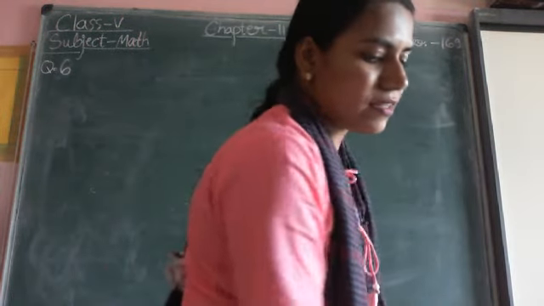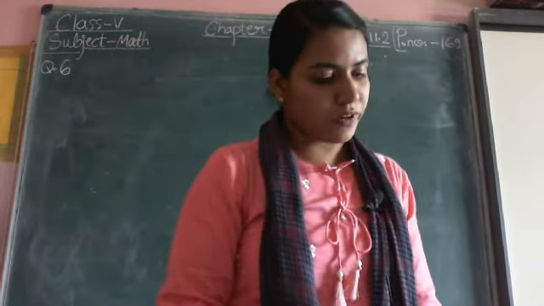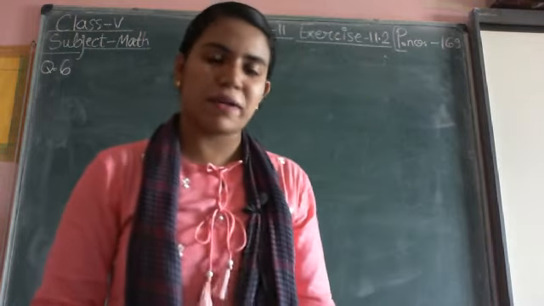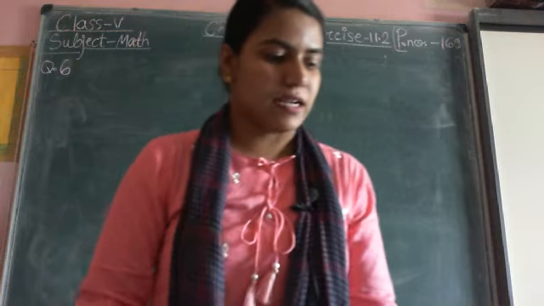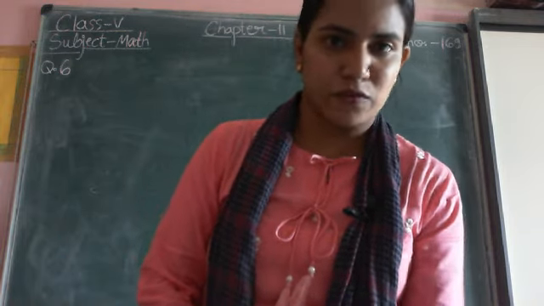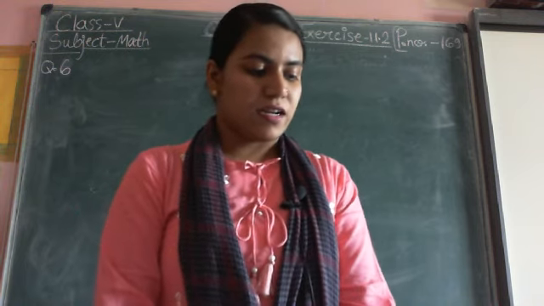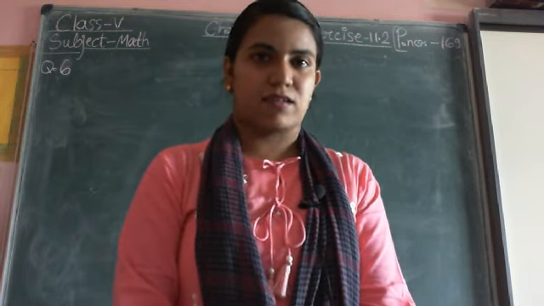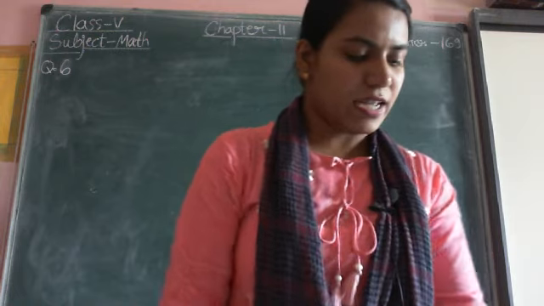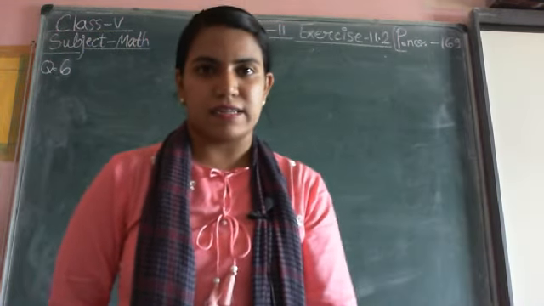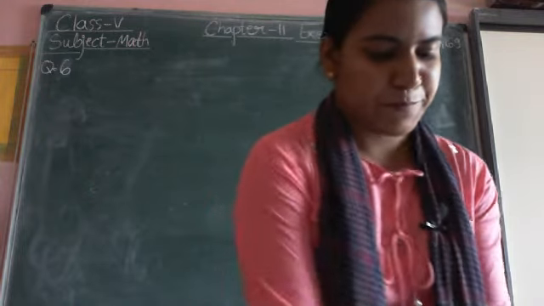A car takes 654 seconds to go around a circular path. Convert the time taken by the car into minutes and seconds. So basically what we will do here, we will convert 654 seconds into minutes and seconds.